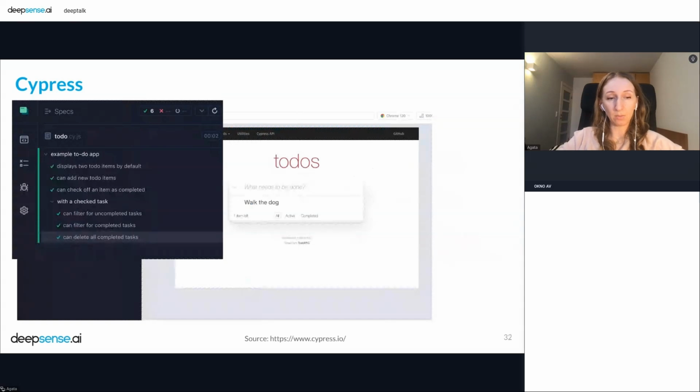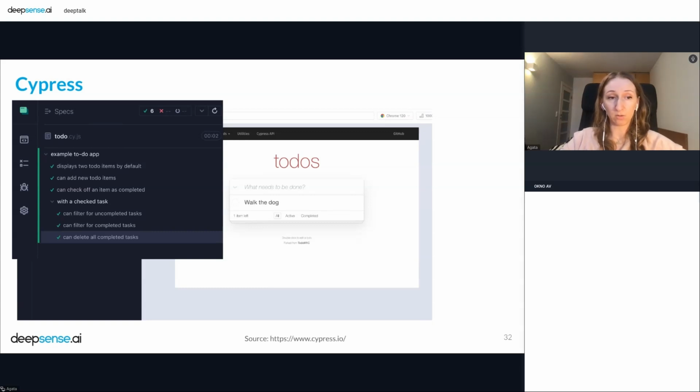Okay, and here I put some screen from a demo of Cypress. So how a test looks like when you're testing a normal to-do list. And yeah, the left panel is showing how this test is working, and everything happens at the same moment. So, for example, when this test that adds new to-do items is working, we can see on the right side in the page how this new to-do item is added to the list.